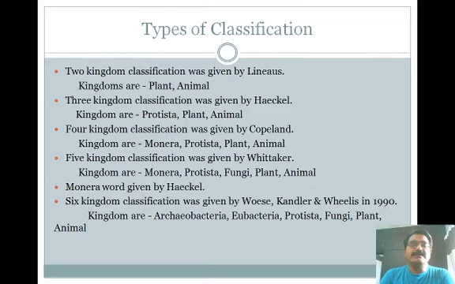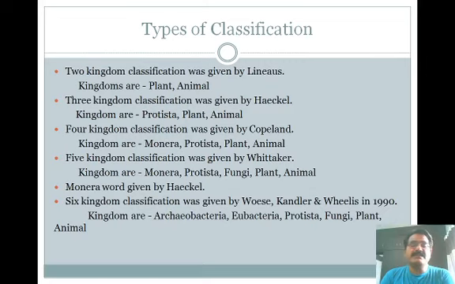The 4 kingdom classification was given by Copeland. According to Copeland, there are 4 kingdoms: Monera, Protista, plants and animals. The 5 kingdom classification was given by Whittaker. According to Whittaker, there are 5 kingdoms: Monera, Protista, fungi, plants and animals. The word Monera was given by Haeckel.